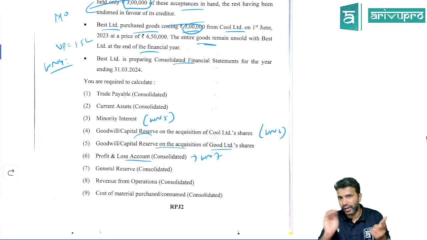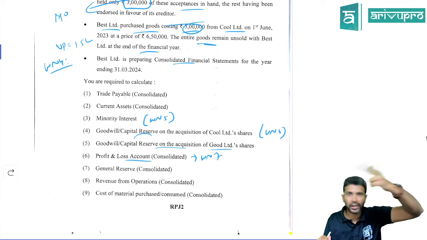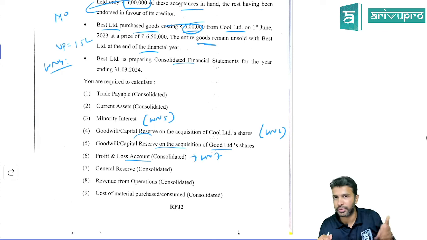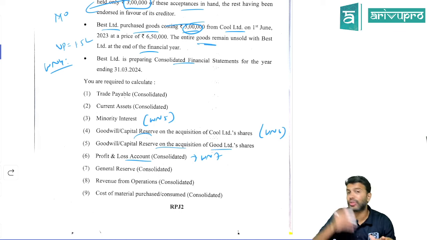If the holding company has sold goods to the subsidiary company, there will be unrealized profit, which you need to eliminate and reduce. If there is any pre-acquisition dividend, you need to reduce that. That's what we used to write. And one more here is the associate's share of profit, which you also need to incorporate. That will get you the P&L balance, right?